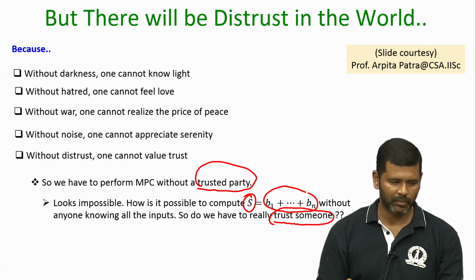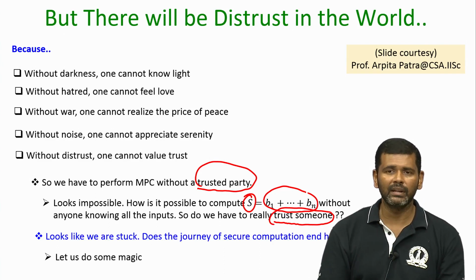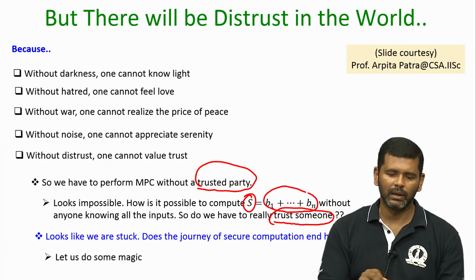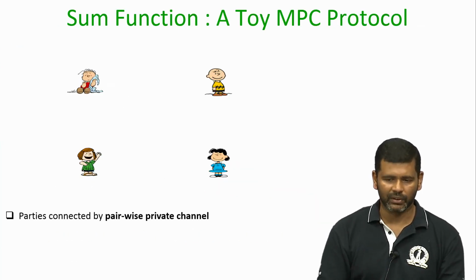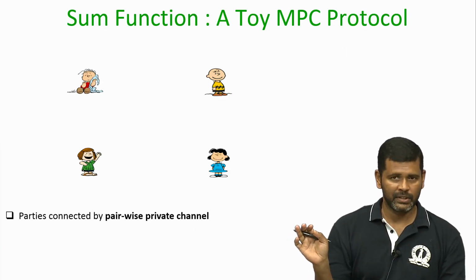Looks like an impossible task, but we will do some magic now. We will see a very simple protocol for computing this sum function. Okay. So, now we do not make any assumption that we have a trusted third party.